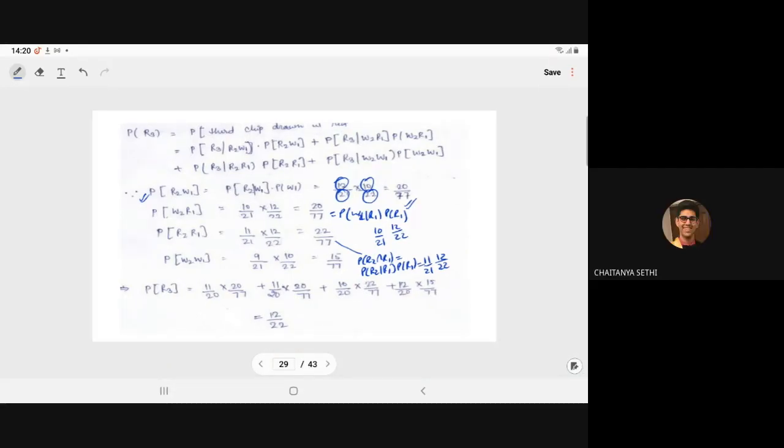Sir, we can also do this by permutations and combinations, right? By taking 12C2 by 22C2. That only we are doing that. But here we are actually conveying the concept of conditional probability, how conditional probability we can use. Okay?